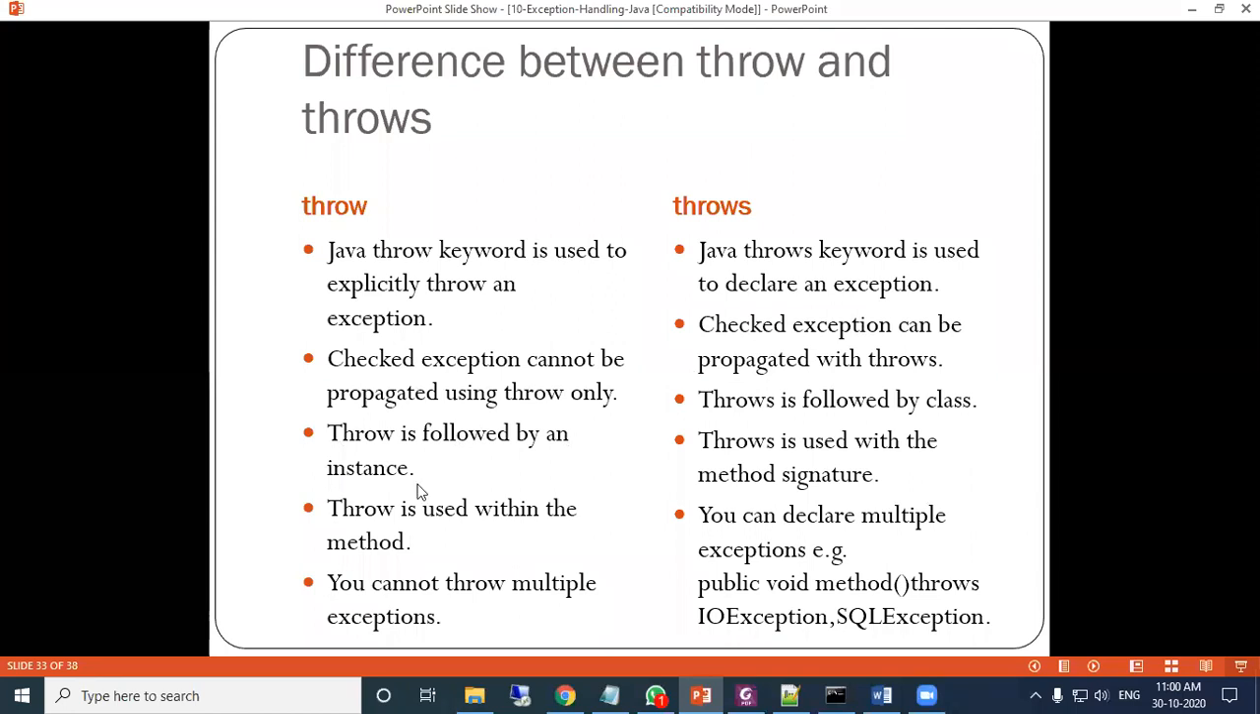Throw is followed by an instance. Throws is used with the method signature, which you have seen with the method. Throw is used within the method. With throws, you can declare multiple exceptions. For example, this method throws multiple exceptions, which you can write at the method using throws. But with throw, only one exception at a time; you can throw multiple exceptions by using multiple throws.